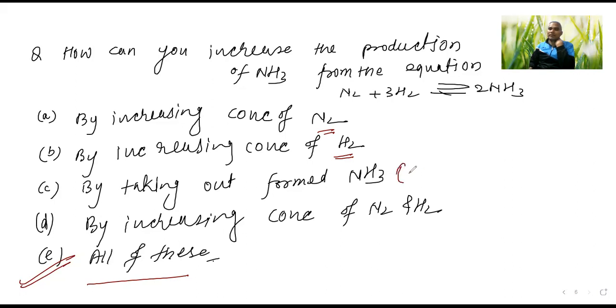Because three of the options are correct, I am explaining this. Taking out the formed NH3 is also an important factor. See here, N2 is there, and 3H2 also, giving 2NH3, right?